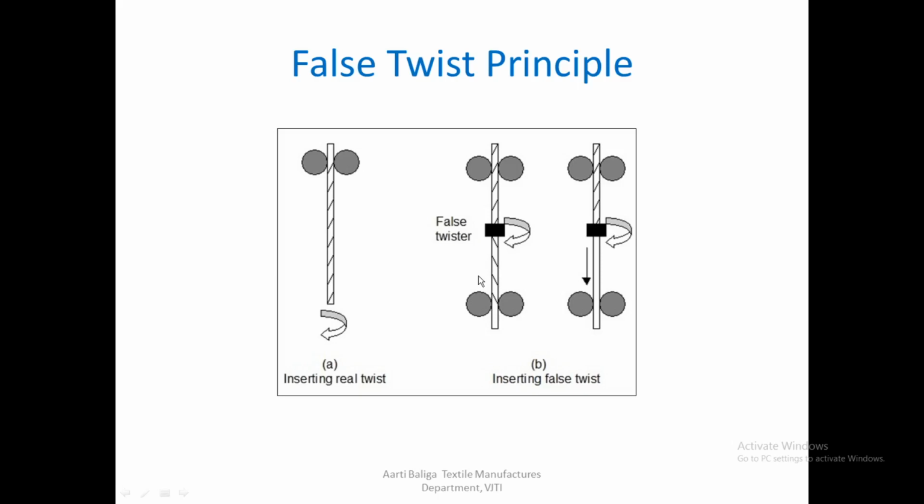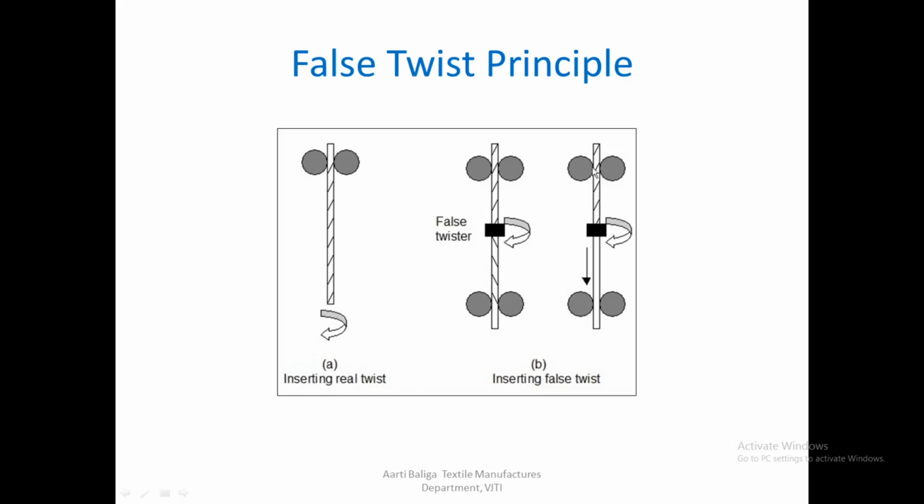So if nothing was done here, if the yarn is not moved and the twister is removed out of the seam, then this entire strand will again become straight. The twist will be removed. There will be no twist inserted in this part. So that is why the name false. It is not a real twist like the one that is inserted in the first case.